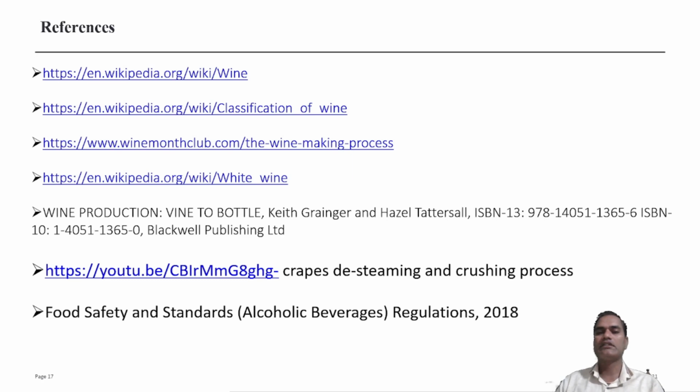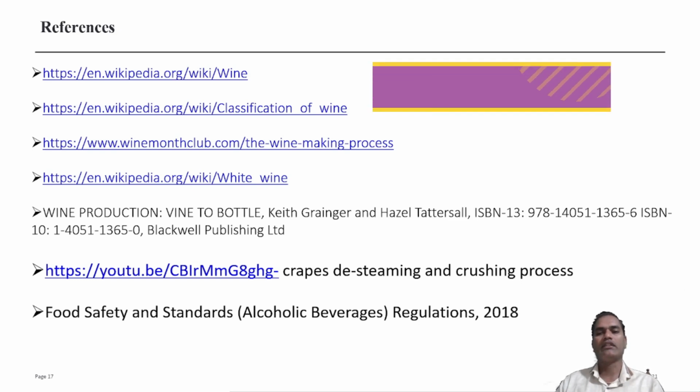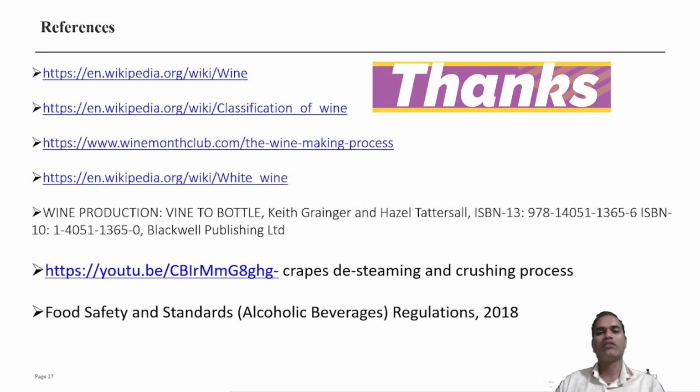These are the references used for the preparation of this PowerPoint presentation. In this video discussion you learned the white wine manufacturing process, equipment requirements, and manufacturing processing steps. In the next video you will learn different types of wines, with the red and rose wine manufacturing process, then fortified and sparkling wine manufacturing process, and other wines such as pineapple and cider wine manufacturing processes. Thank you very much.